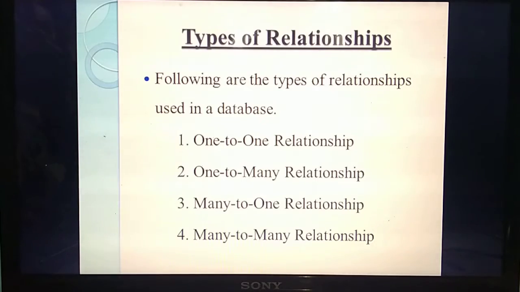There are mainly four types of relationships. How many types of relationships are there in total? Four types of relationships. So what are the four types of relationships? First one is the one-to-one relationship.